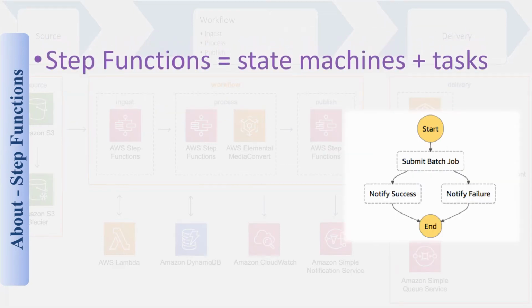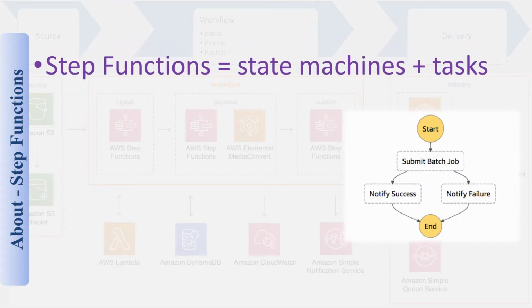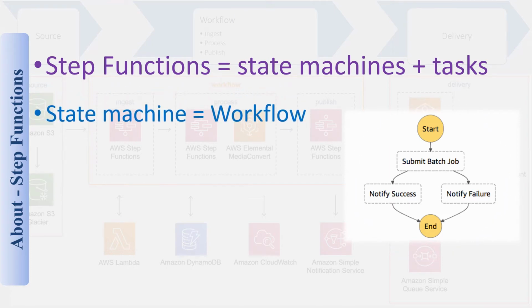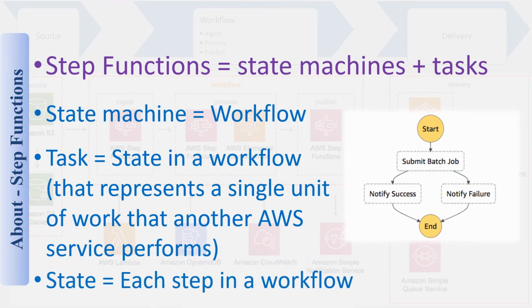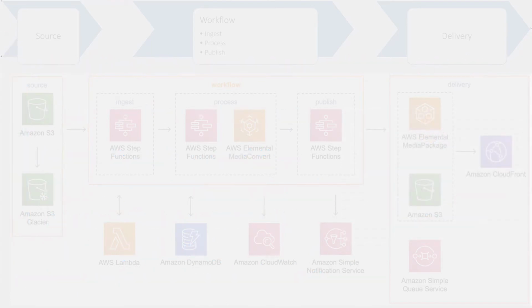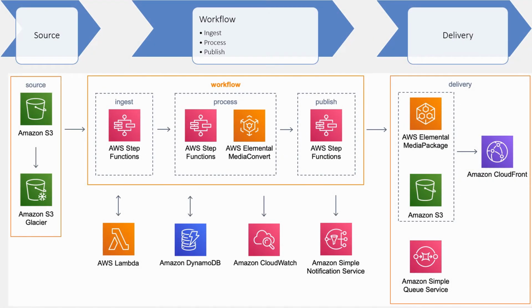Step functions is based on state machines and tasks. A state machine is a workflow. A task is a state in a workflow that represents a single unit of work that another AWS service performs. Each step in a workflow is a state. So, in this video on demand solution, we will be using many step functions. Now let's come back to designing the solution.